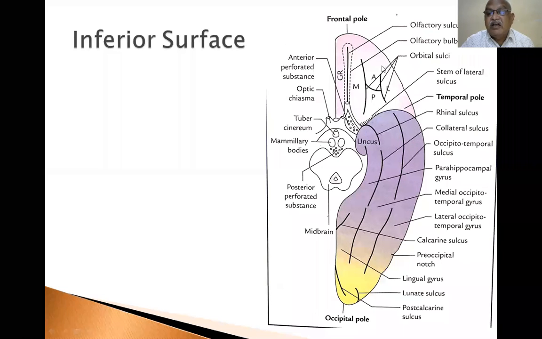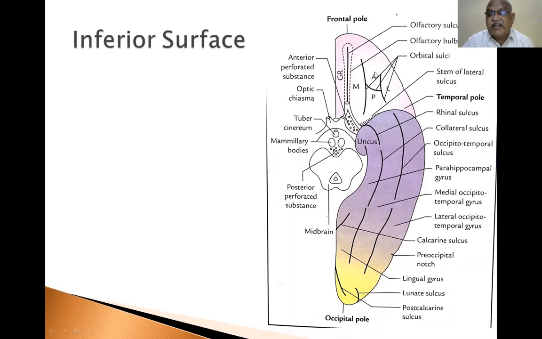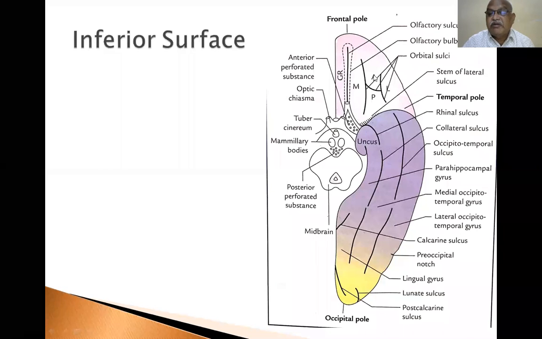Now this is the inferior surface of the frontal pole. An H shape is there. This is called the orbital sulci. This is anterior to the orbital sulcus. This is posterior. This is medial. This is lateral. So this is the H-shaped orbital sulcus.